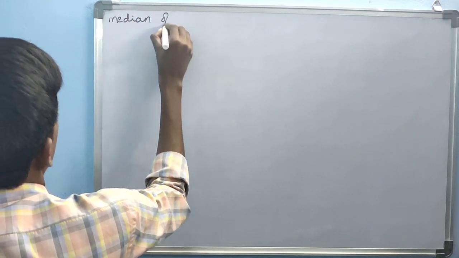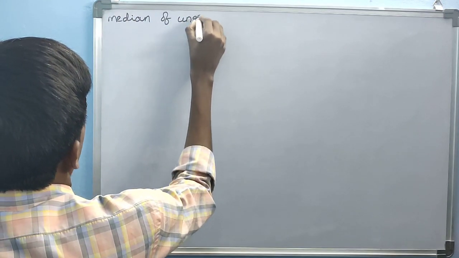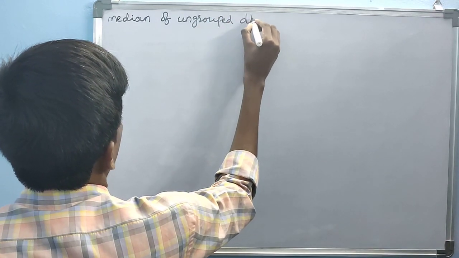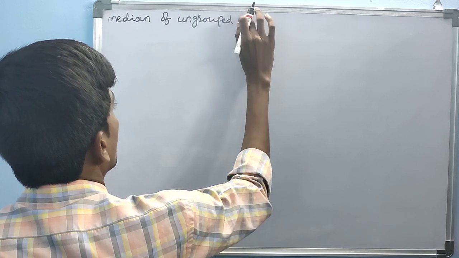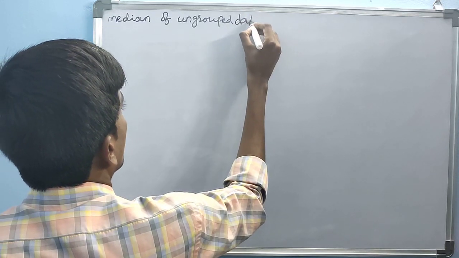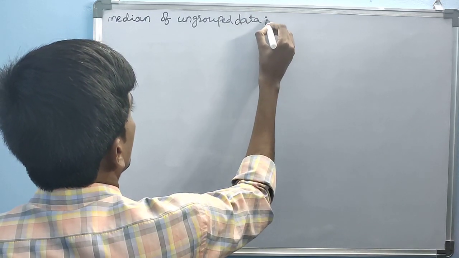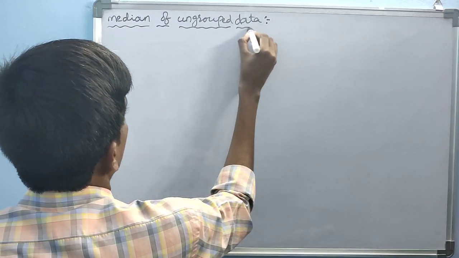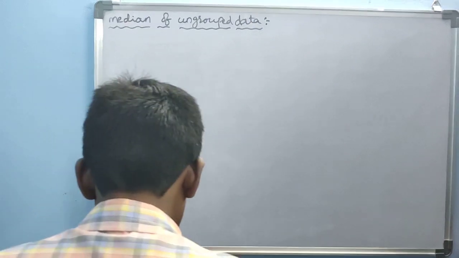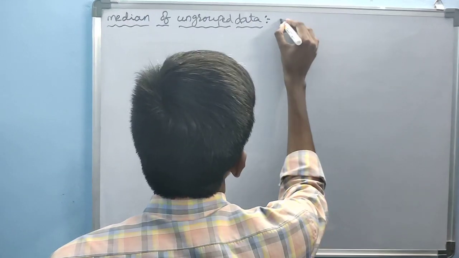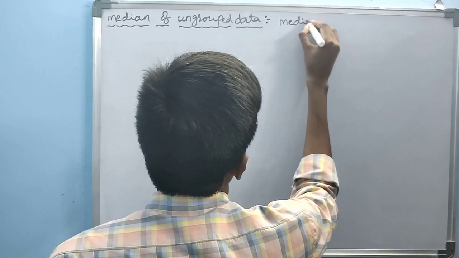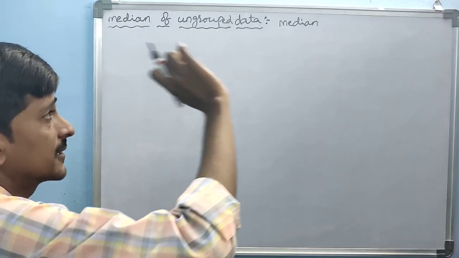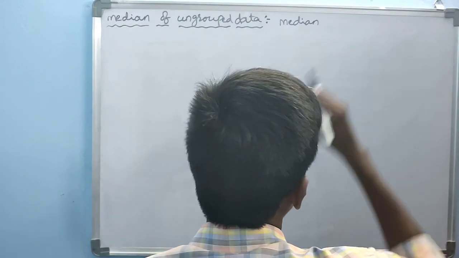Median of ungrouped data. Already you know, from the 6th, 7th, 8th and 9th classes, you learned the median of ungrouped data.